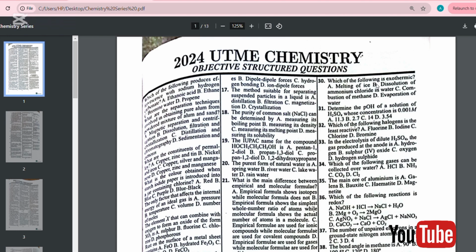Number 31. Determine the pOH of a solution of H2SO4, that is sulfuric acid, whose concentration is 0.001 molar.